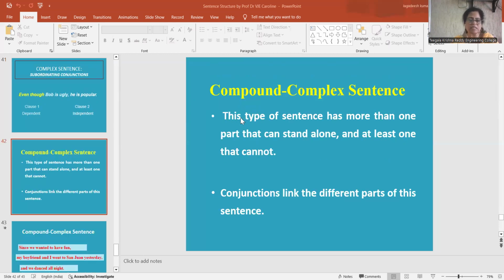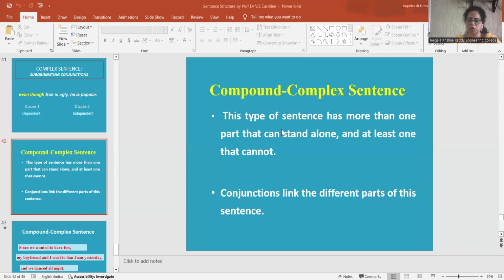The other one is the compound complex sentence. This type of sentence mainly has different parts: at least two independent clauses and two dependent clauses.